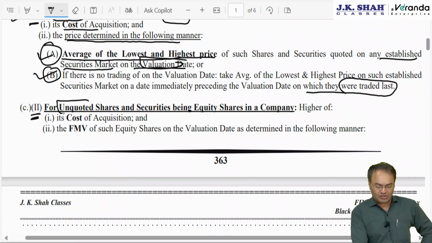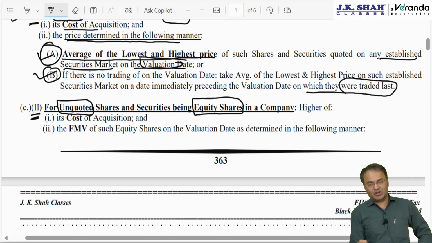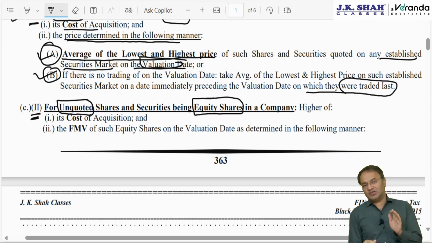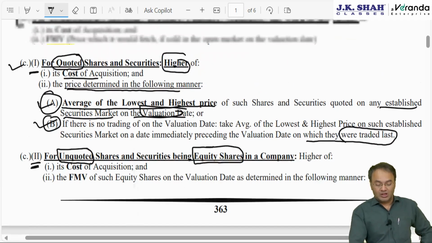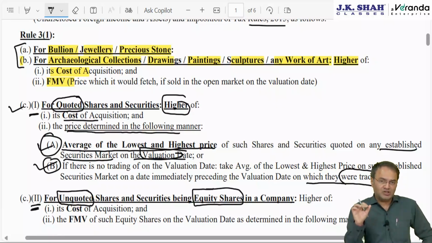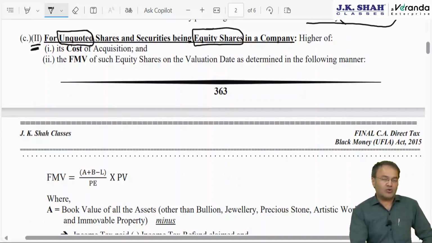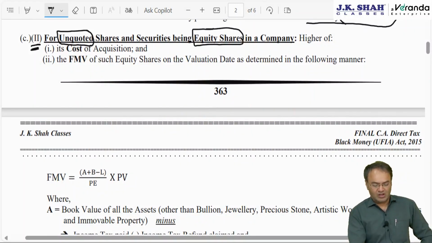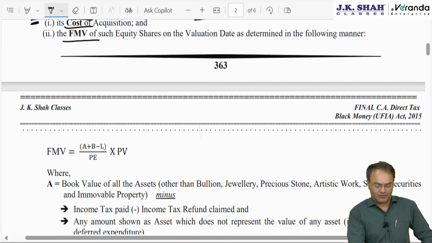Clause 2, if it is unquoted shares. Unquoted and if it is equity shares. For unquoted shares and security, if it is unquoted equity share, then the valuation rules are slightly different, and if it is unquoted bonds, debentures, etc., then the rules are very straightforward. If it is quoted, then pick up the market price, but from market what is available is two price, highest plus lowest, so you find out average compared with cost. If it is unquoted equity share, then there is a formula, cost or FMV, whichever is higher.